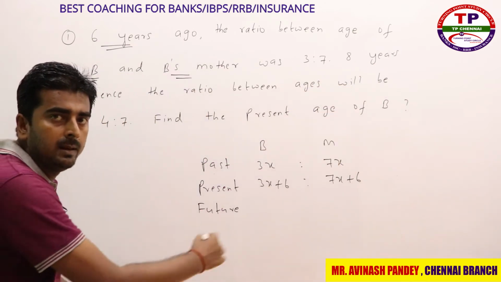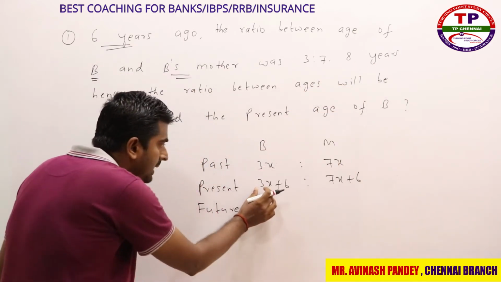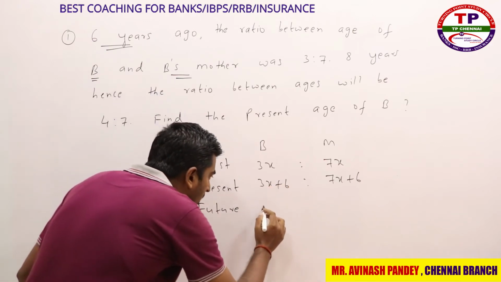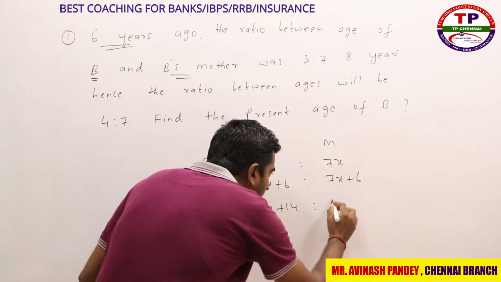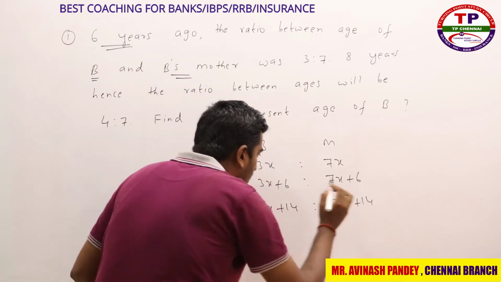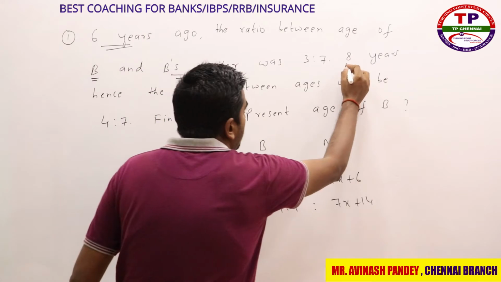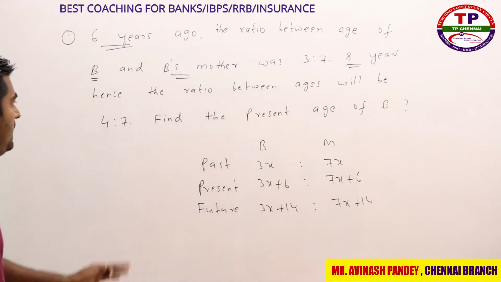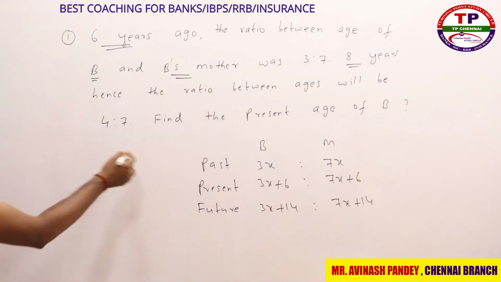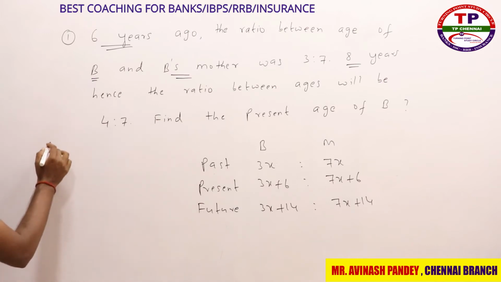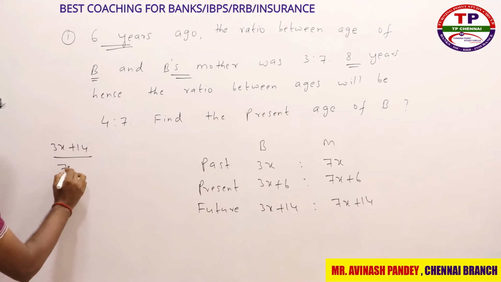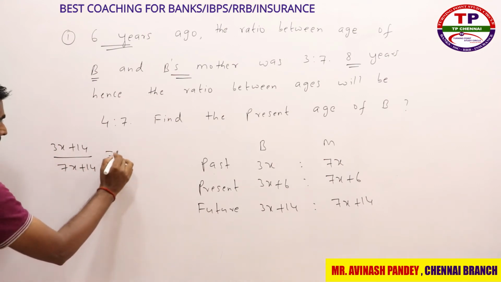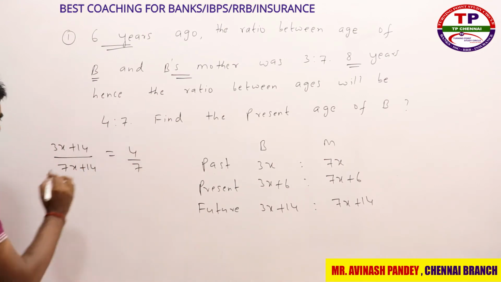Now future, because they have given 8 years hence, so we need to add 8 on both sides. So 3x plus 6 plus 8 is 3x plus 14, and what about the second person? 7x plus 14. So 8 years hence, the ratio will be 4:7, right? So again I am writing here, B and B's mother: (3x plus 14) divided by (7x plus 14) is equal to 4/7, right?